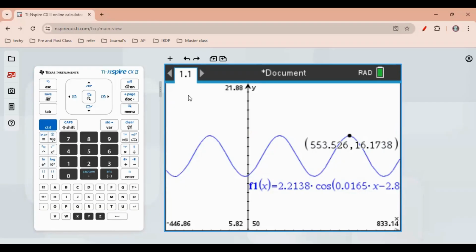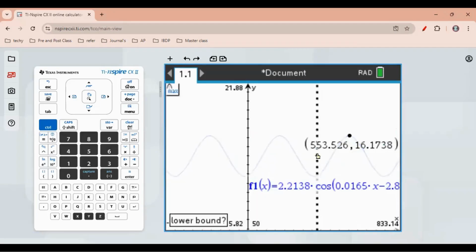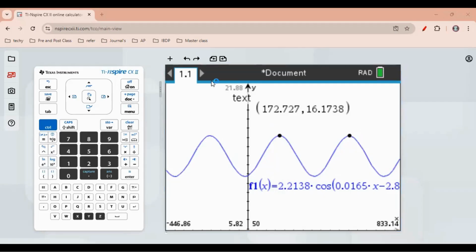But on which day of the year 2021? So this is the 553rd day. It is not at all in 2021, right? So this is not the best choice. So go for the previous peak, analyze maximum. This one, I got this. So it is the X value within the year limit, right? So that is the 172nd or 173rd day, and 16.2 is the greatest number of daylight hours. This is how we need to interpret. This is not. Okay, so let's copy this and interpret the result.